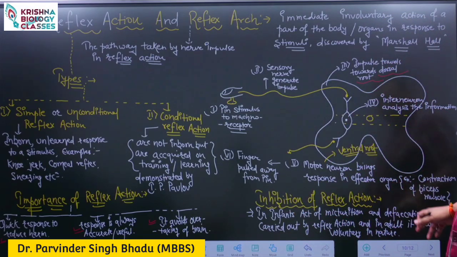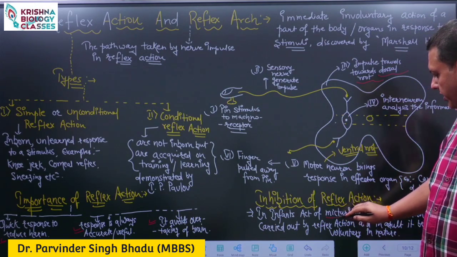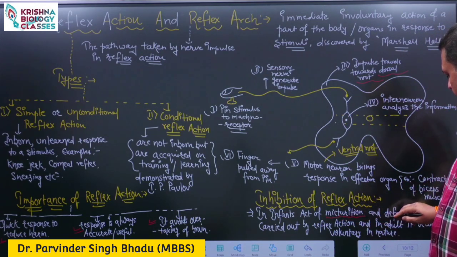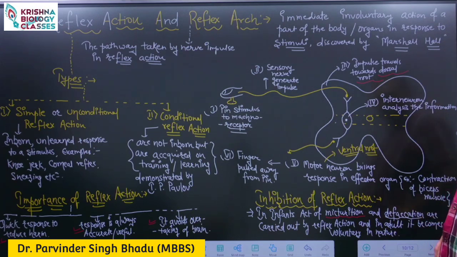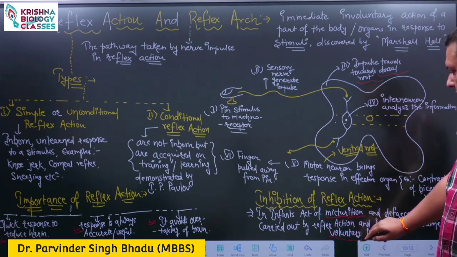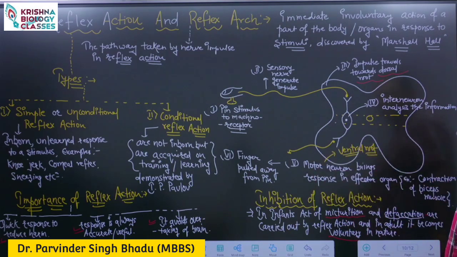For example, for a newborn baby, micturition, the voiding of urine, and defecation, the removal of feces from the body, are reflex actions, but gradually when the nervous system develops, this activity turns into voluntary activity, and this is named inhibition of the reflex action.